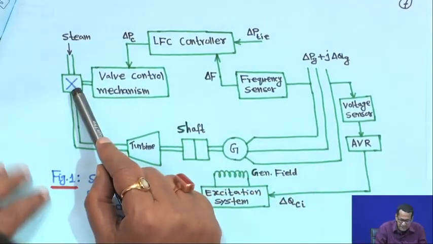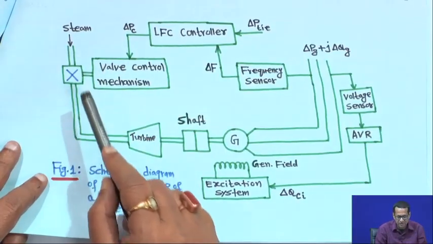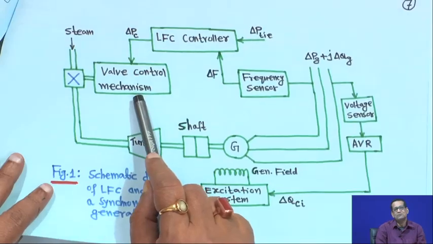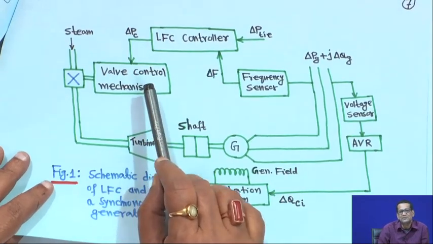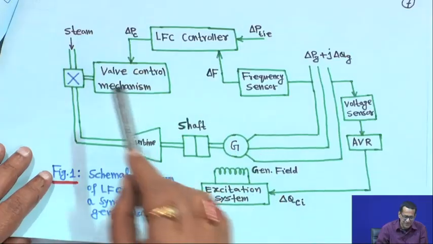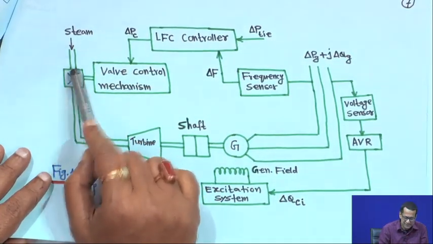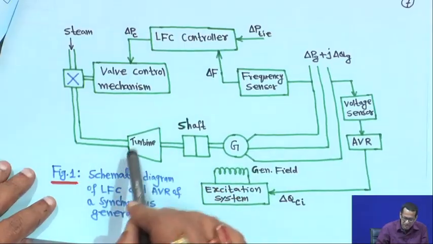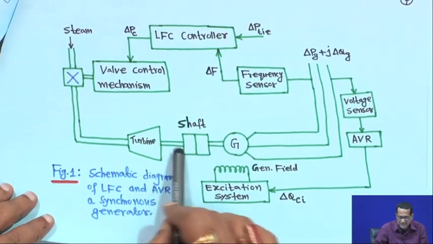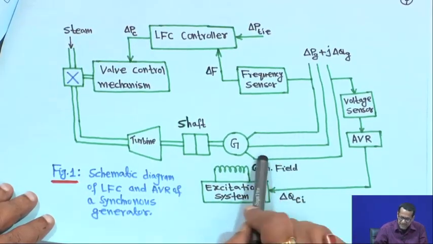Suppose this is a steam power plant. It shows the valve control mechanism; there may be 2-3 stages of valve control, but here it is not shown. We will take the simple case. If it is hydro, then it will be hydro gate opening. Here is the turbine, the turbine and generator connected to the shaft, and this is the generator, and this is the 3-phase line.